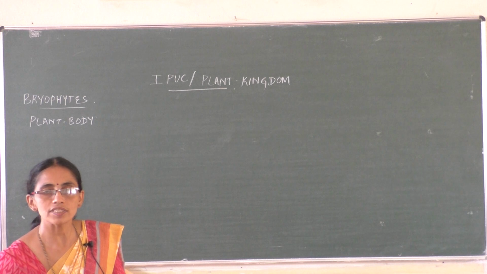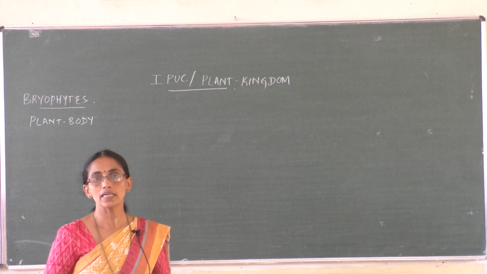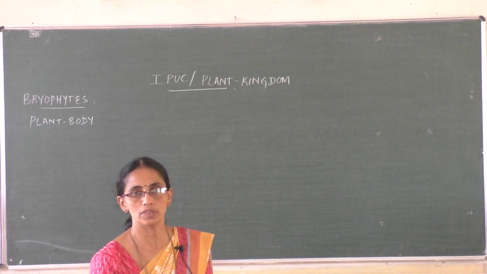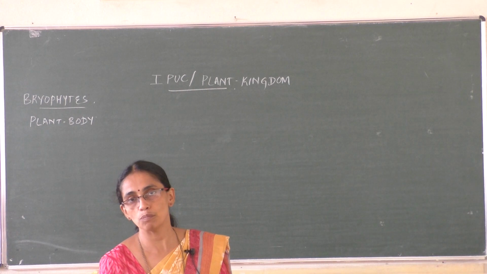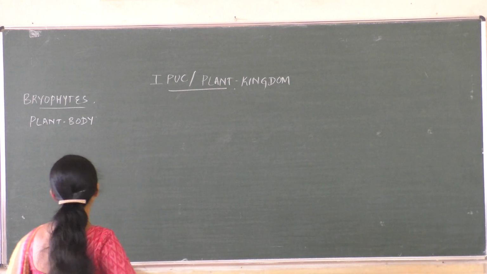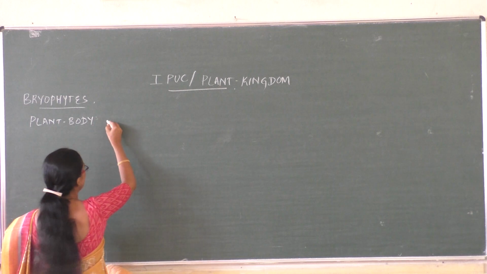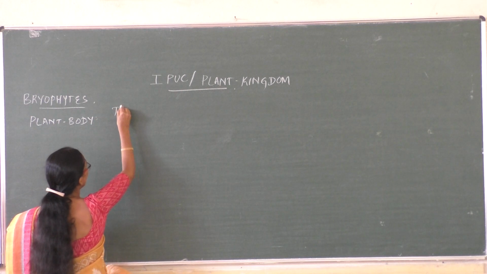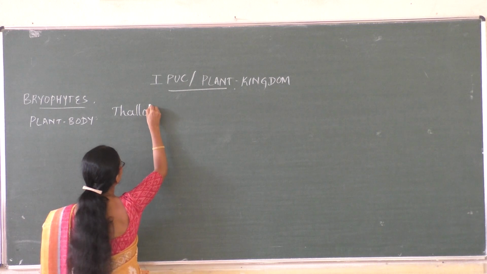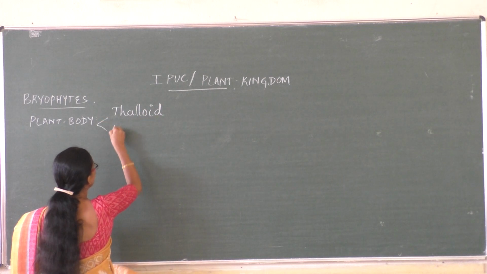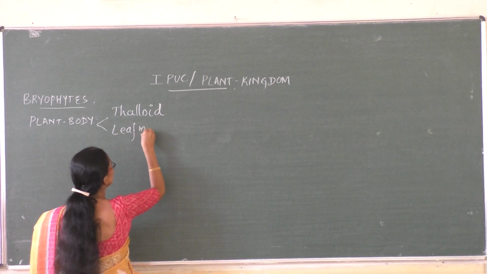In the last class we studied about bryophytes. Under bryophytes we studied two groups, that is, how the plant body in bryophytes is of two types. One is thalloid, another is leafy members.